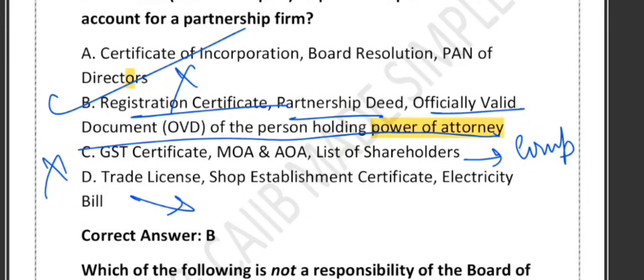Yeah, this may be a supporting document, but not a mandatory certified document. So this is also wrong. So the correct answer is option number B, right?